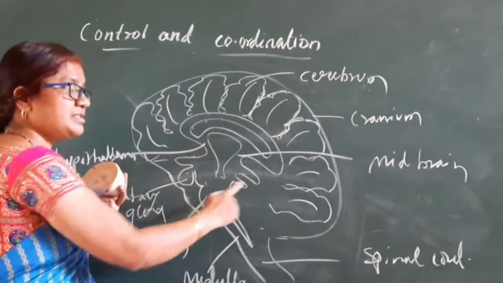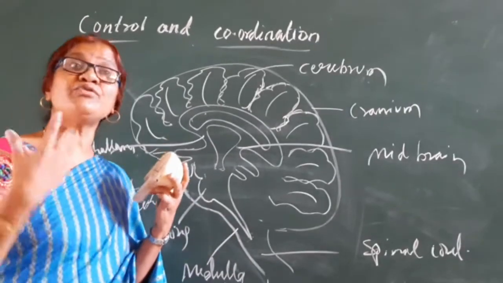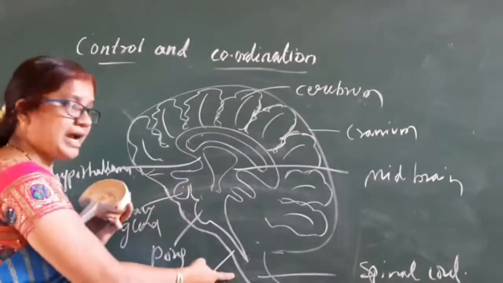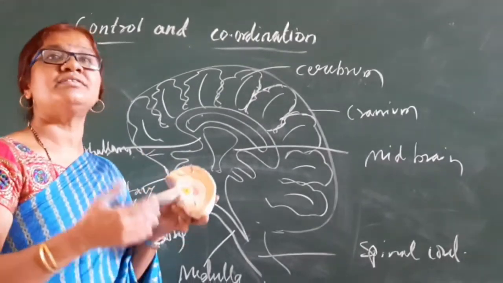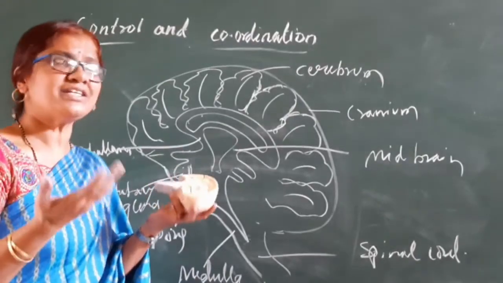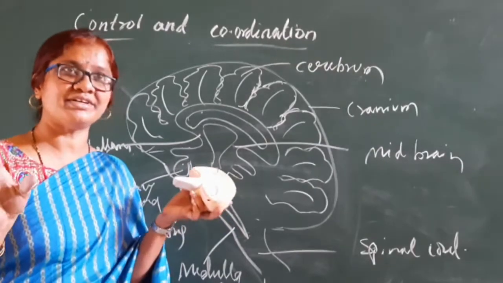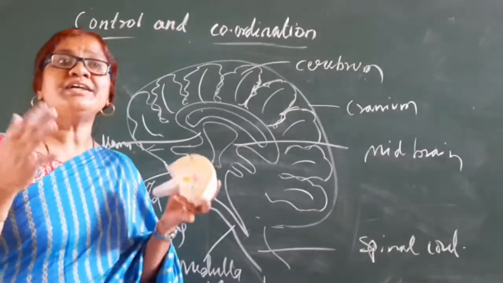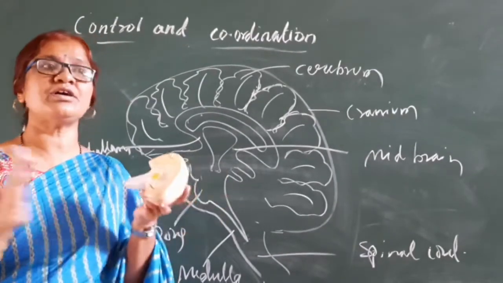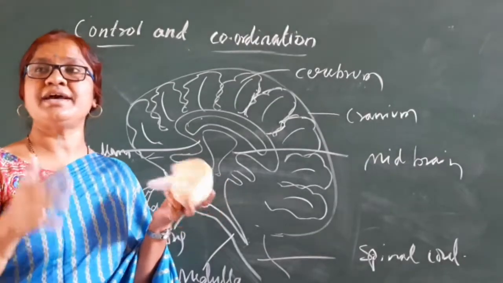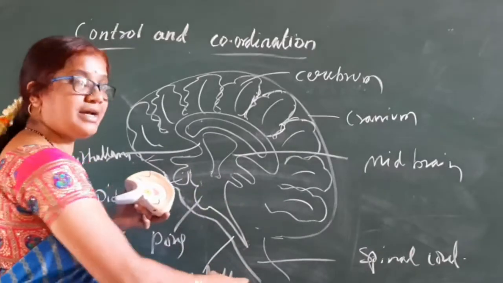And when you come towards the midbrain and the hindbrain, they are mainly associated with involuntary actions. What are the involuntary actions? Digestion, vomiting. Vomiting is not under control. When it comes, you want to vomit, that's all. It is not controlled, right? Heartbeat, digestive process, everything is continuous, it is not under our control. So that is involuntary. All involuntary functions are handled by the midbrain and the hindbrain.